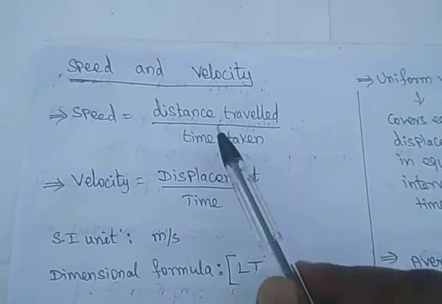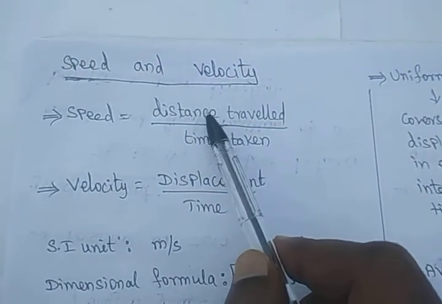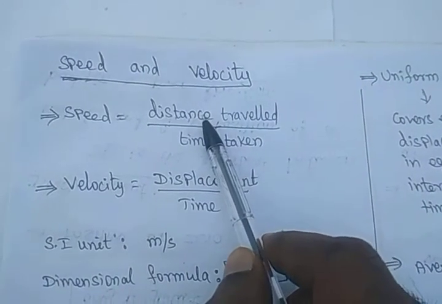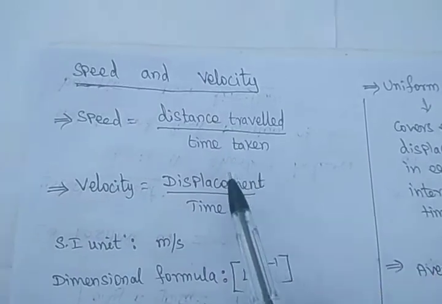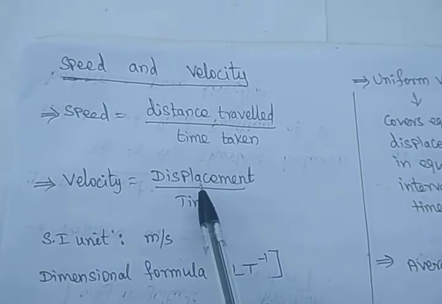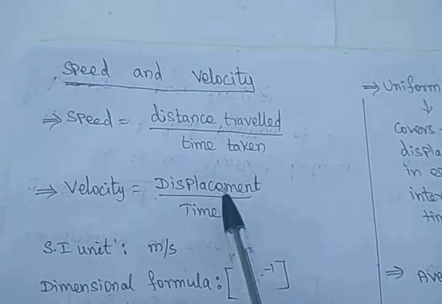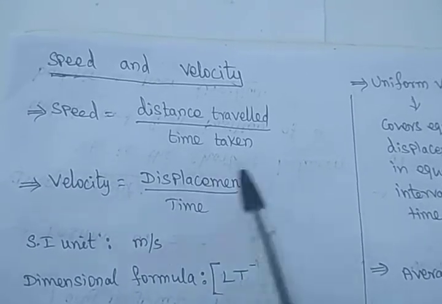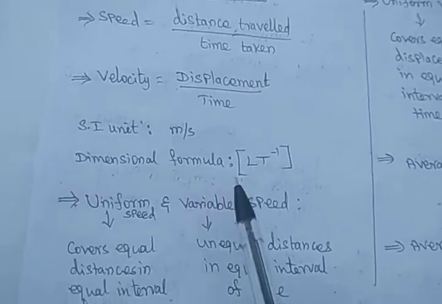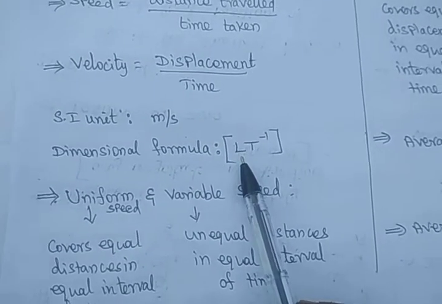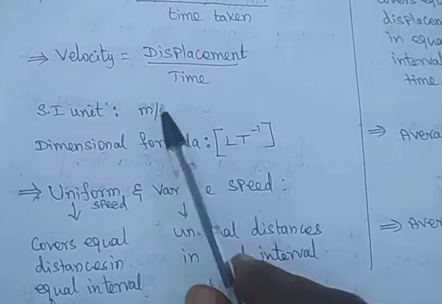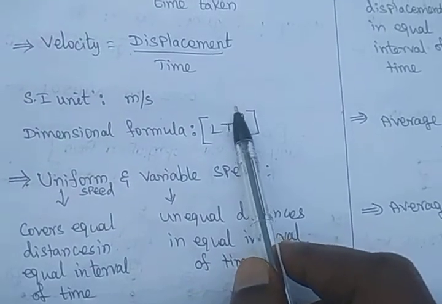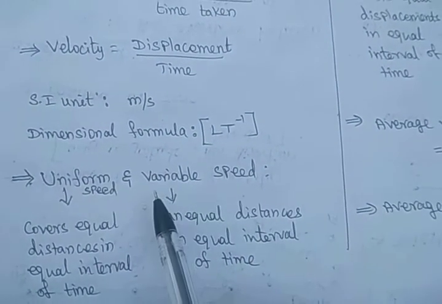So let me recall: what is the distance? It is the actual length traveled or covered by a body from the initial to the final position. Displacement means the shortest distance between the initial and final position, the shortest path between them. The dimension formula for speed or velocity is meter, meaning length, and time, meaning T. The T will become the denominator, so LT power minus 1.